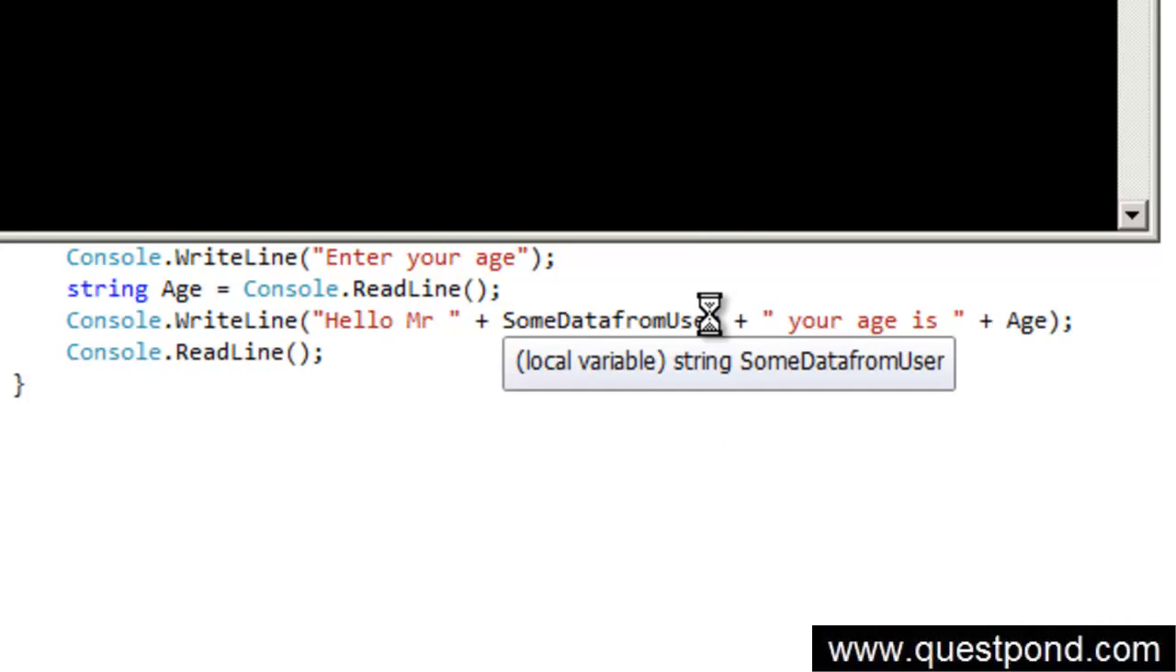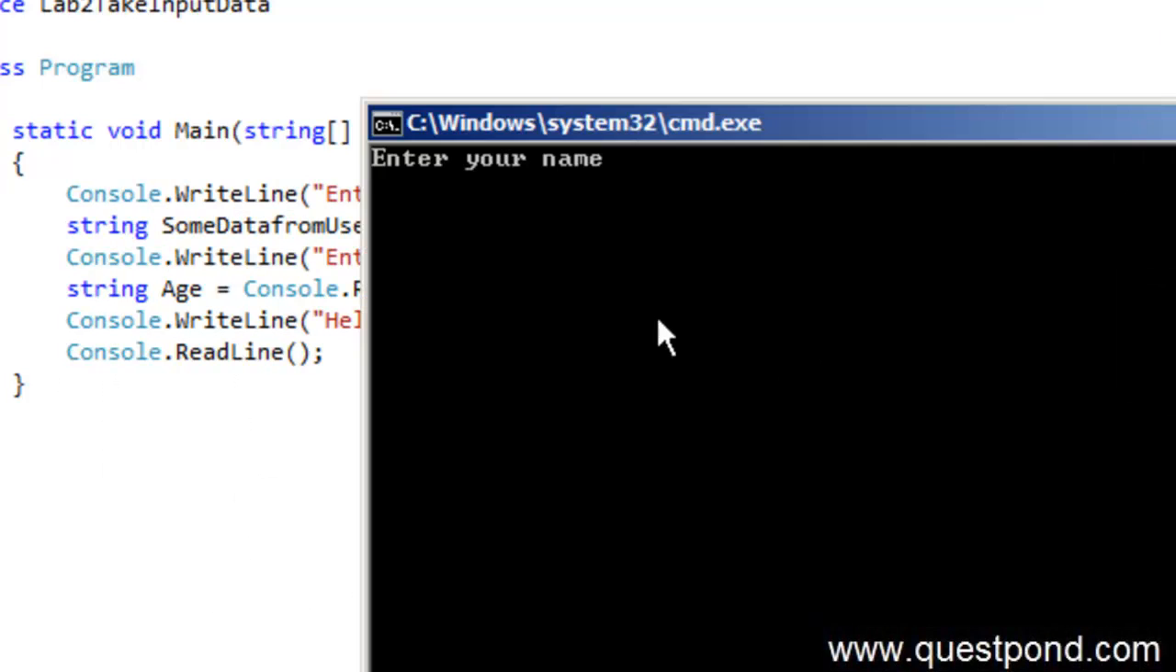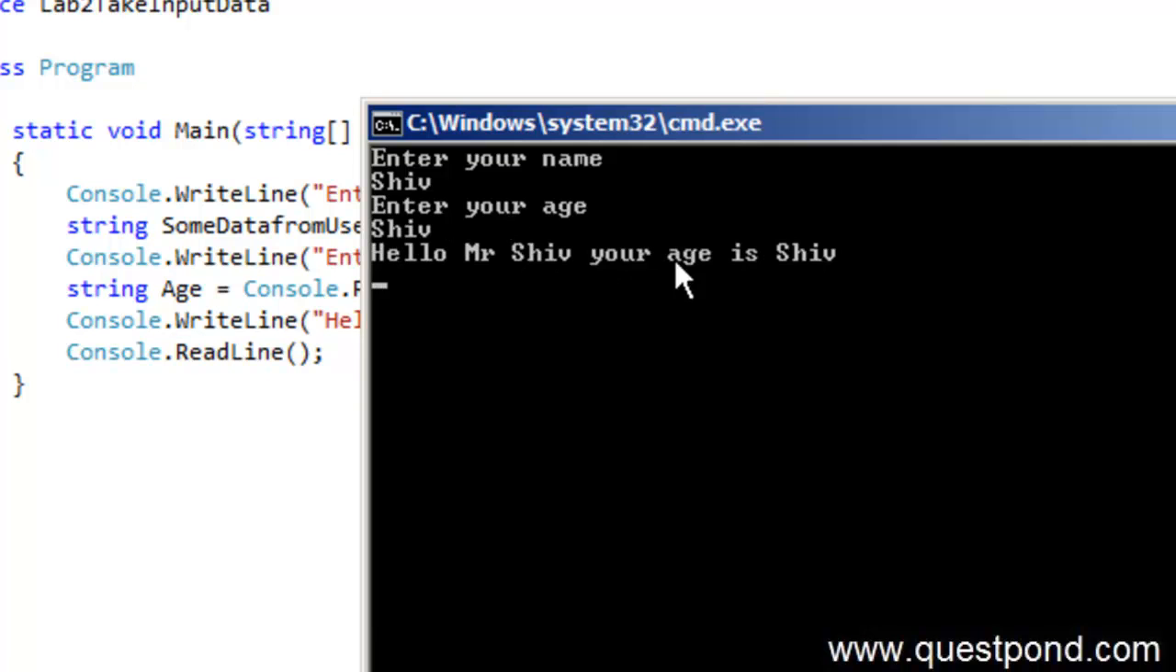So let's say again I do a Control F5. Let's say we have a user who is out of his senses. So he says Shiv, enter your name Shiv, and he says Shiv again for age. Now there's a problem here. I was able to enter non-numeric data inside age. Age is numeric data. In other words, it cannot have alphabets or any other characters other than 1 2 3 4, numerics. So this is wrong. This should be prevented. So how do we do that?